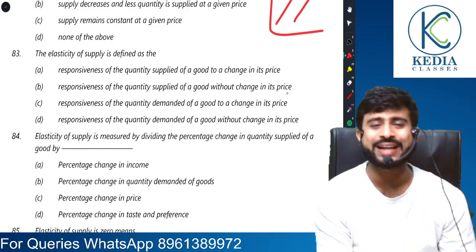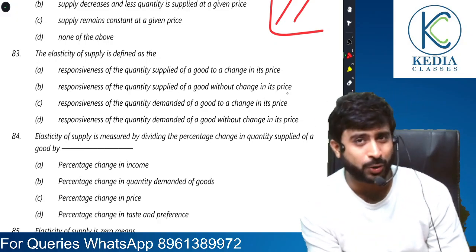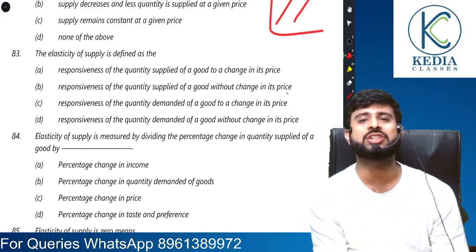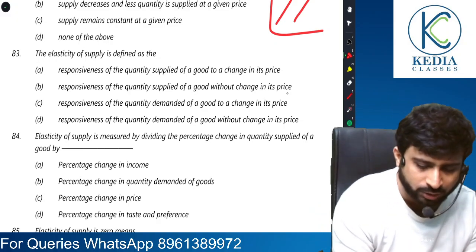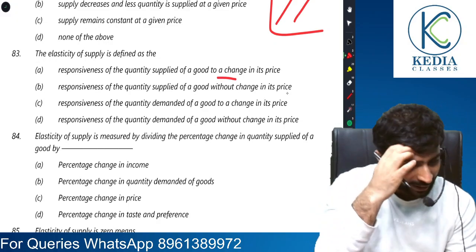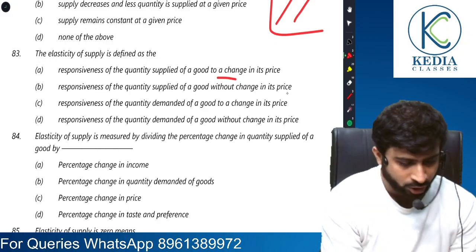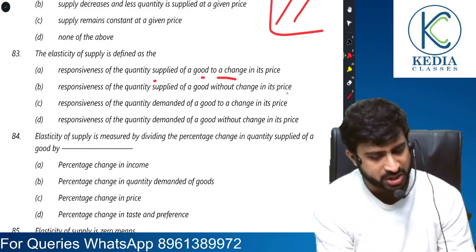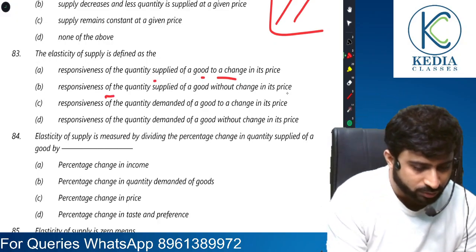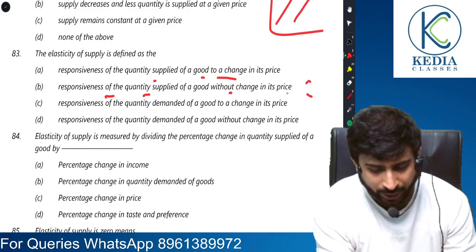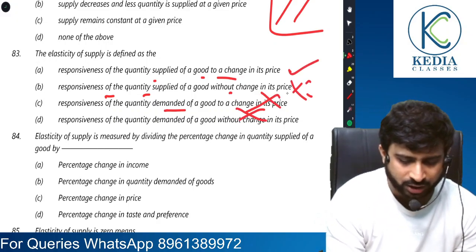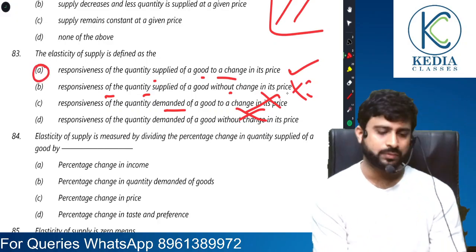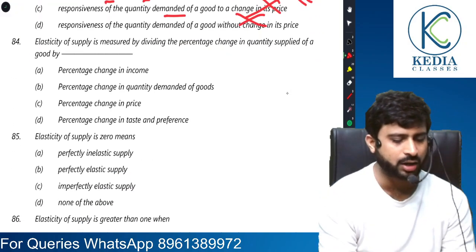Elasticity of supply is defined as the degree of responsiveness of quantity supplied to the change in own price of the particular product, right? So responsiveness of quantity supplied to the change in its price. Responsiveness of quantity supplied of a commodity to a change in its price. Okay. Responsiveness of quantity supplied of a good without change in its price, it's wrong. This seems to be okay. Responsiveness of quantity demanded, no. A. It's okay. So we were just checking now.